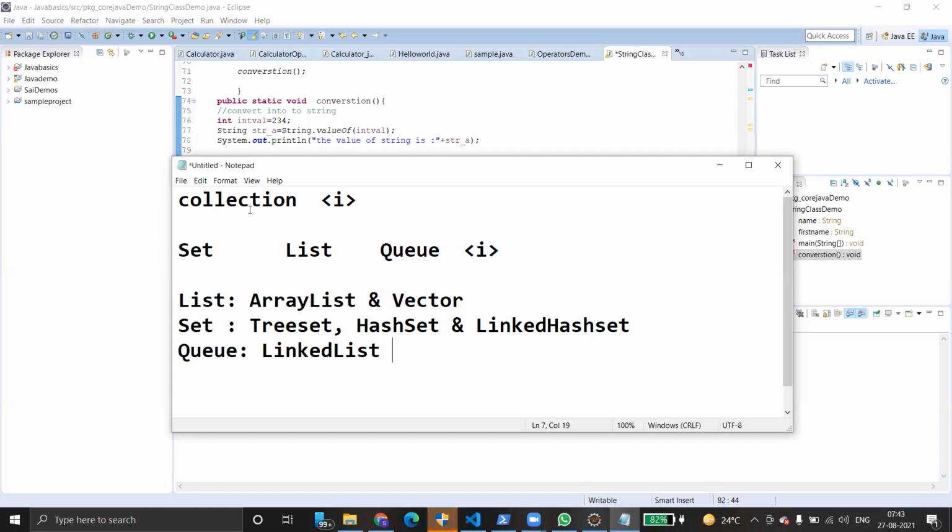Many developers prefer to use ArrayList over array because it's a dynamic array. You can simply say the main reason is dynamic array. So we can also say it is a resizable array implementation of the List interface. Whatever methods are there in List, those can be extended in ArrayList. So that is the reason ArrayList is a more preferable collection over the other collections. It implements list operations and permits all elements including null. That is another advantage with ArrayList.